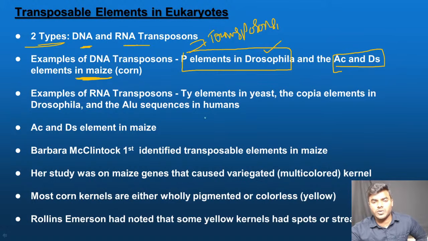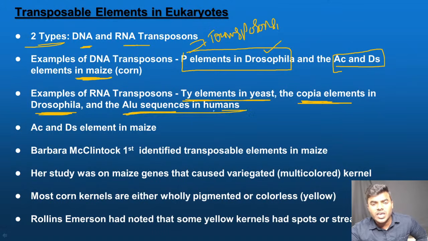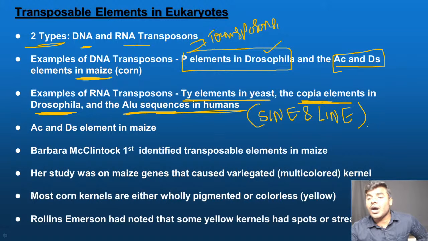Example of RNA transposon: TY element is the name of the transposon present in the yeast. The most important one, Copia element is the name of the transposon present in the Drosophila. Don't forget, friends, ALU sequences are present in the humans. We read now, ALU sequence, SINE and LINE, short interspersed nucleotide sequences. Just remember short names. Which are the DNA transposons, which are the RNA transposons, where they are present, that is more important, friends.